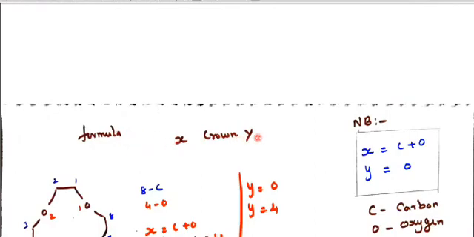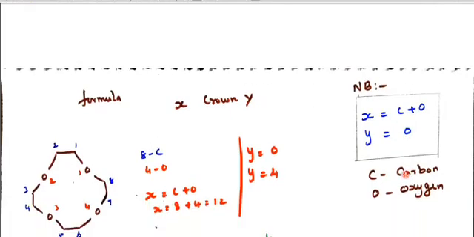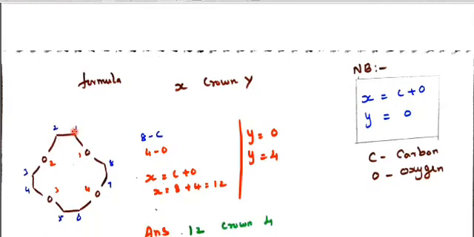X crown Y. X is the number of carbon plus the number of oxygen. Y is the number of oxygen. So C is carbon, O is oxygen. Now let us see the previous example. Carbon, you count 1, 2, 3, 4, 5, 6, 7, 8 carbons.